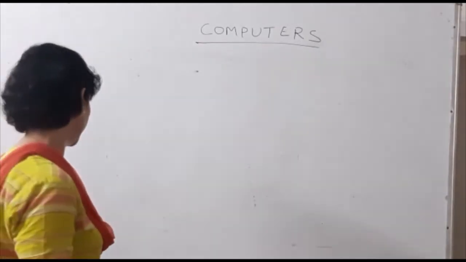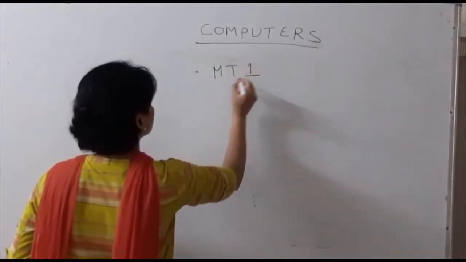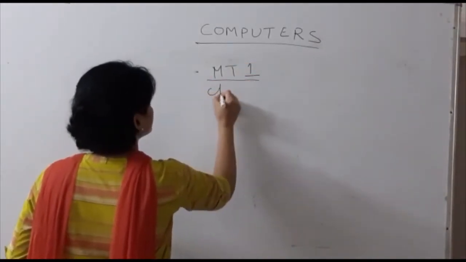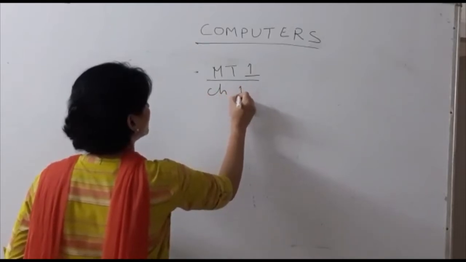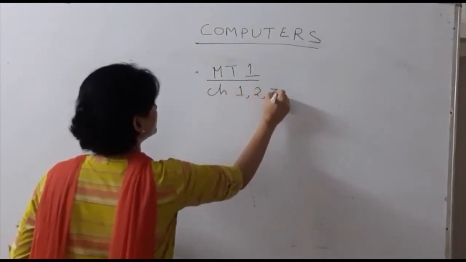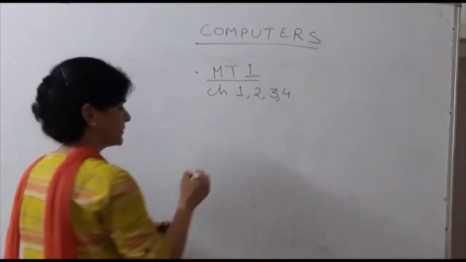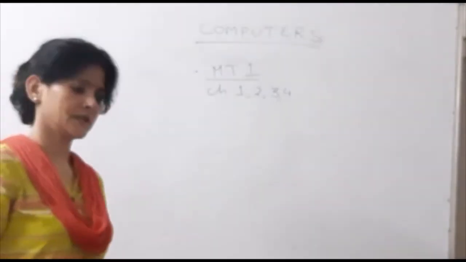So we'll be doing MT1, chapter number 1, 2, 3 and 4.